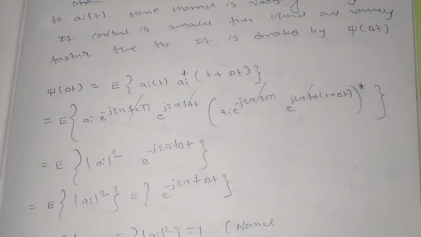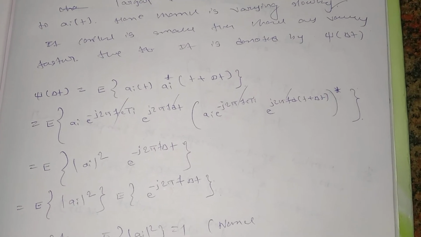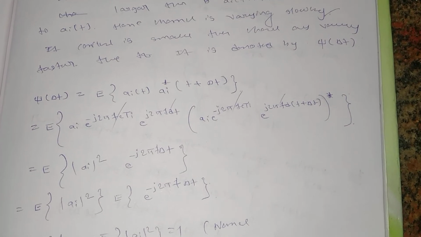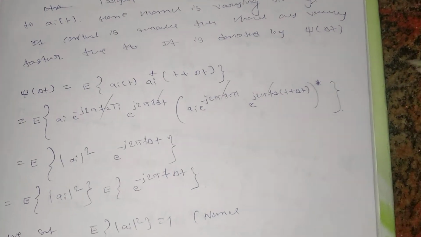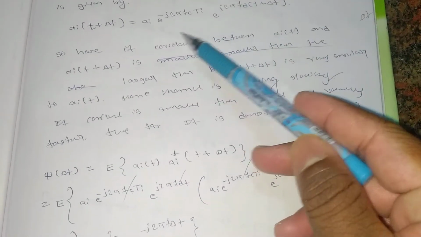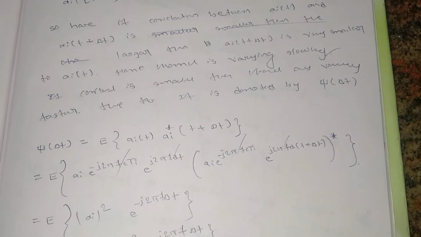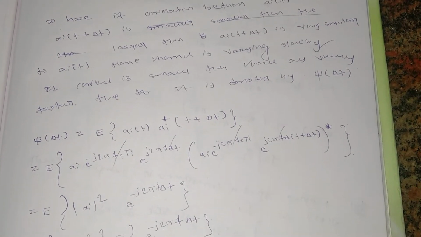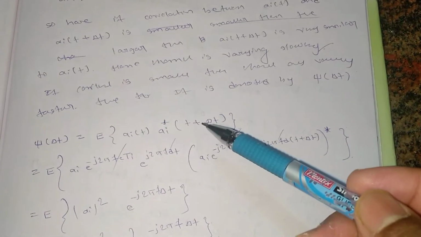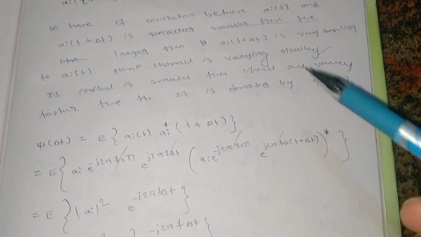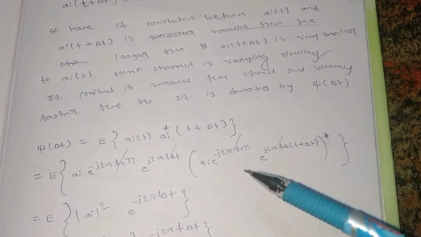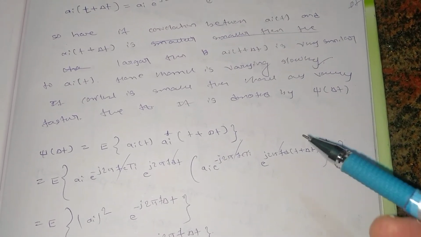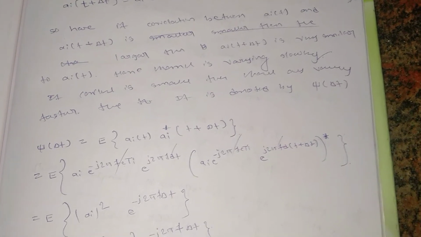Then psi of delta t will be equal to the expectation of a_i(t) times a_i star of (t plus delta t), that is the conjugate. I know the expression for a_i(t), so I put it here: a_i times e to the power j 2 pi fc tau_i, times e to the power j 2 pi fd t. Then a_i star of (t plus delta t), also known: a_i times e to the power minus j 2 pi fc tau_i, times e to the power j 2 pi fd (t plus delta t), whole star.